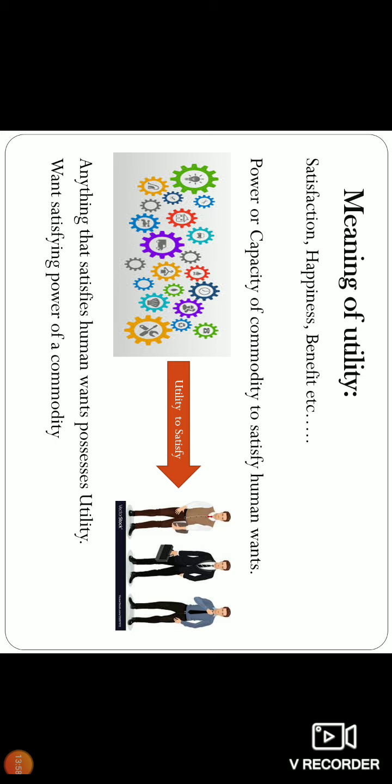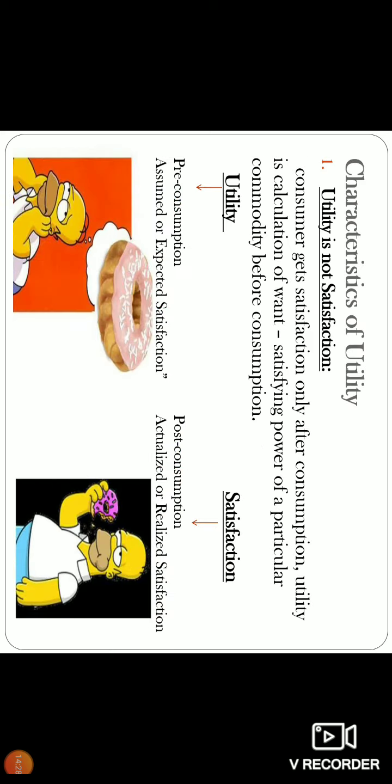So anything in this world which satisfies human wants possesses utility. Any good, any service which satisfies human wants has utility. So that power, the capacity of a good to satisfy human want, is called utility. Every commodity has that power, therefore only the consumer purchases. So in short, the want satisfying power of the commodity is called utility. Sometimes we misunderstand, therefore I am explaining utility and its characteristics.